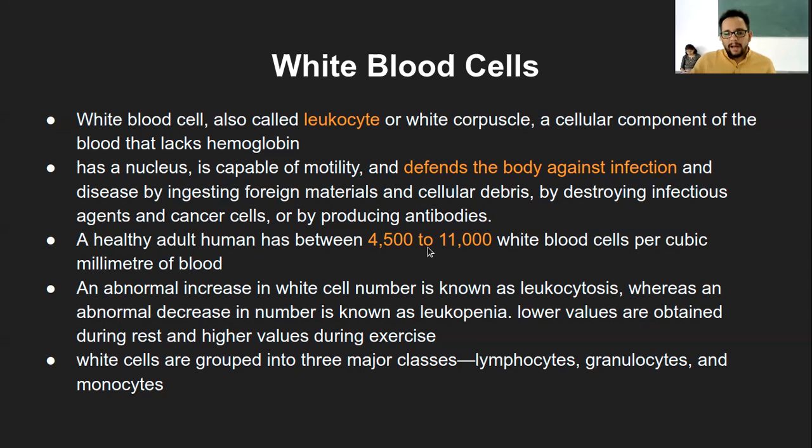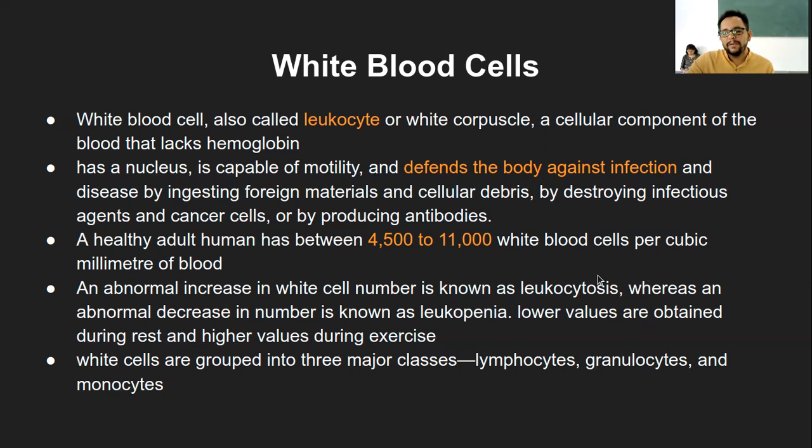So the abnormal increase in these white blood cells is commonly known as leukocytosis. Let's suppose you have a bacterial infection or a viral infection. Usually the number of these WBCs is increased within the body, and that particular condition is called leukocytosis.